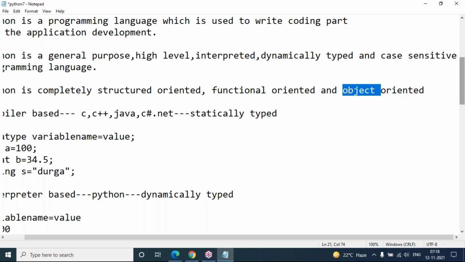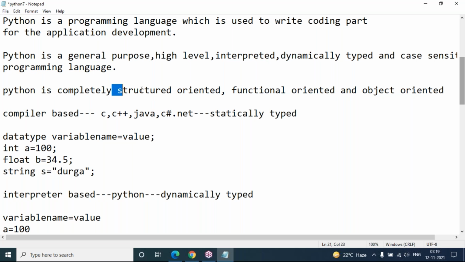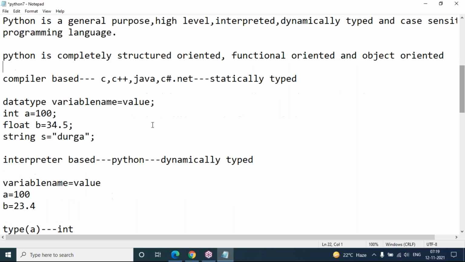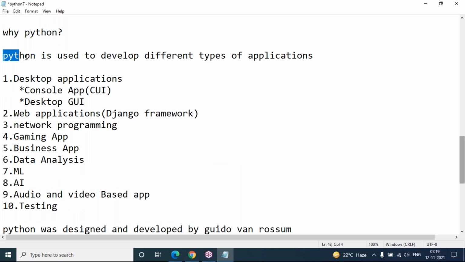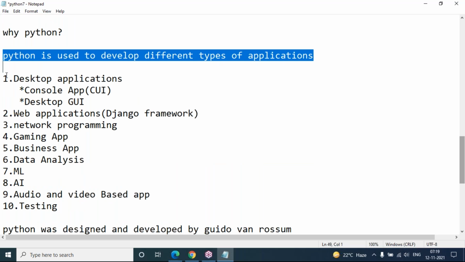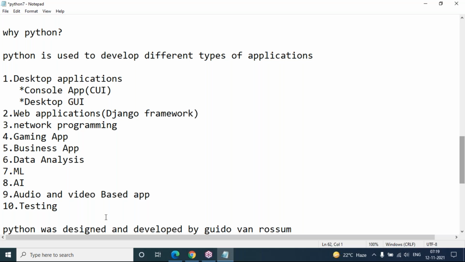We will discuss clearly all the orientations of Python programming: object orientation, functional orientation, and structured orientation. I'm going to teach you the Python subject completely here. All the aspects I'm going to cover. Now coming to this, Python is used to develop different types of applications. These are the application areas where we use Python.